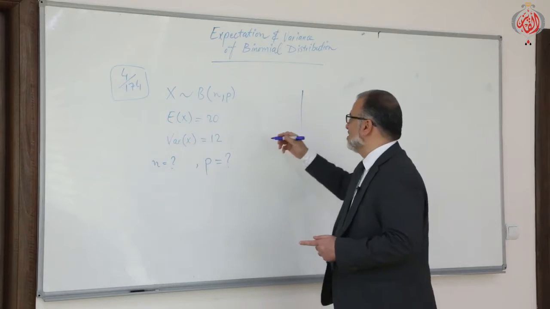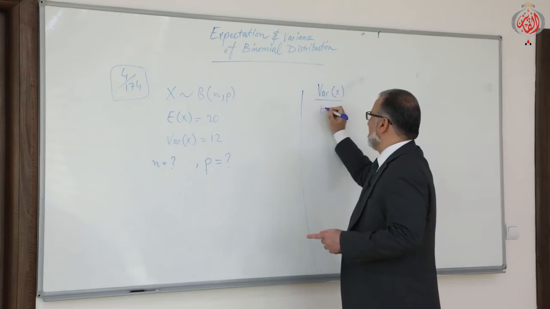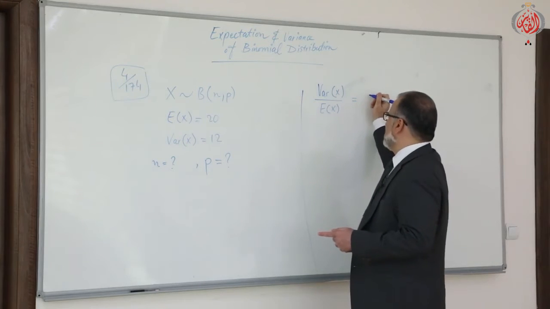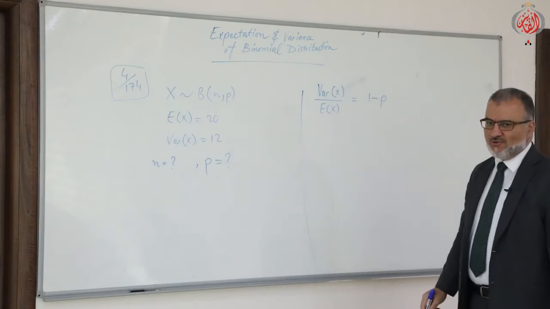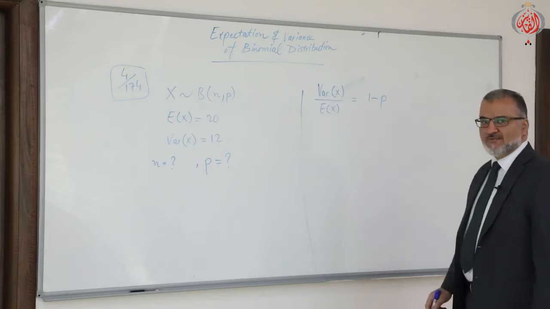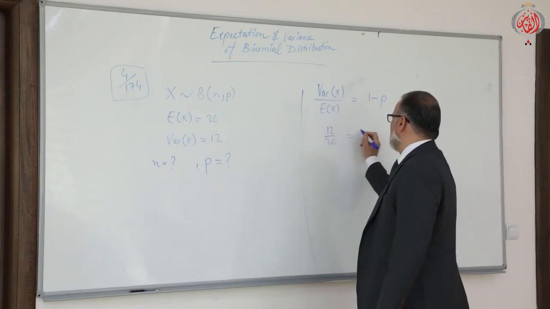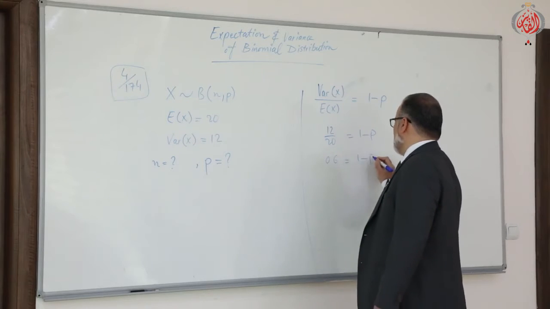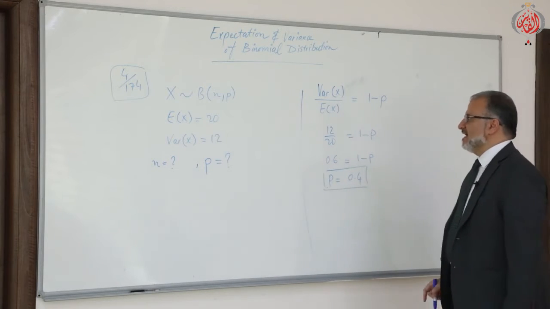How? As we said, always the variance divided by the expectation will be q, which is 1 minus p, in other words. So this is the variance, 12 divided by 20, equals 1 minus p. This is 0.6, which is 1 minus p. It's very clear that p is 0.4. Now how to find n?